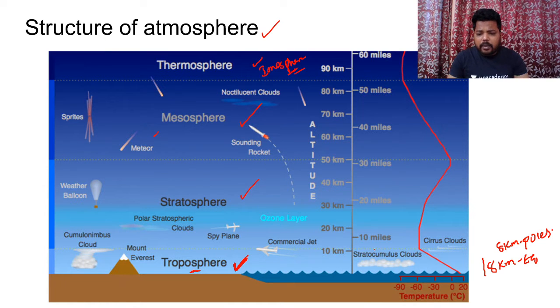The next important thing related to the troposphere is that all the weather phenomena, let it be wind, air pressure creation, cloud formation, or precipitation, happen in the troposphere itself. Every weather phenomenon happens in the troposphere. Please do remember this point. This is one particular second point which you have to remember.